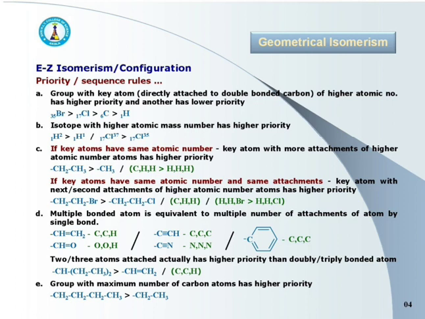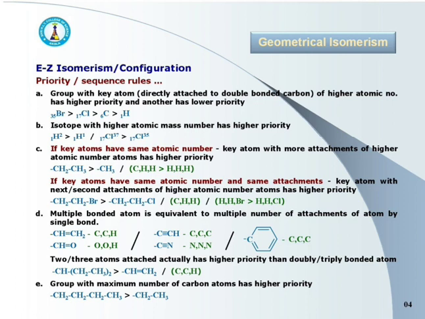According to atomic numbers, Br has higher priority than Cl, Cl has higher priority than carbon, and carbon has higher priority than hydrogen. So first is bromine, next Cl, next carbon, and last hydrogen.